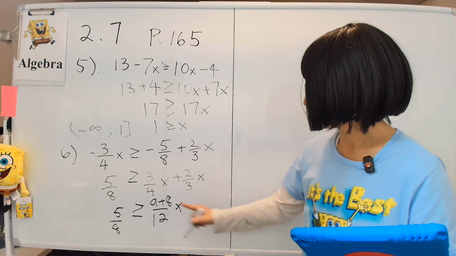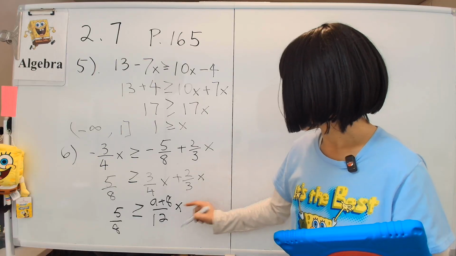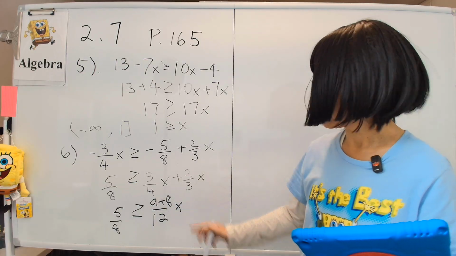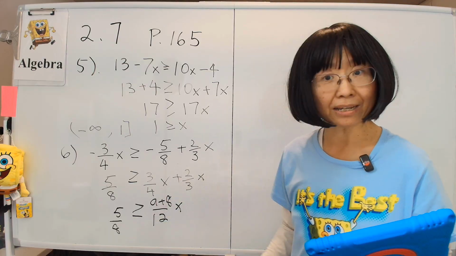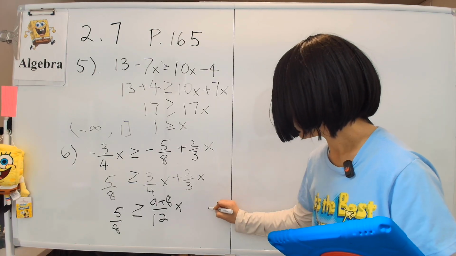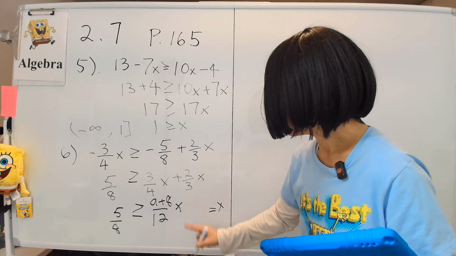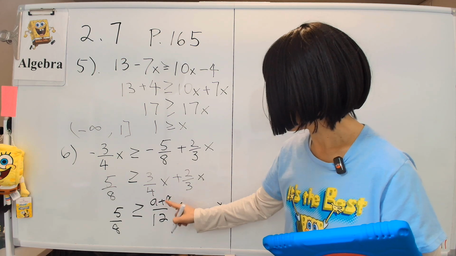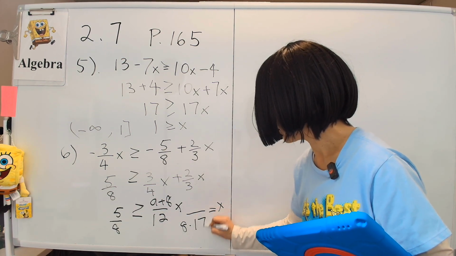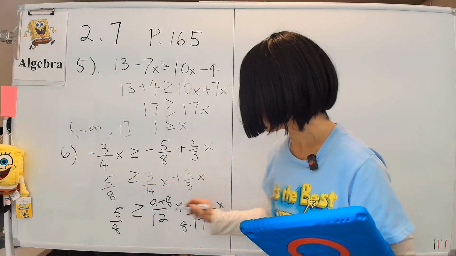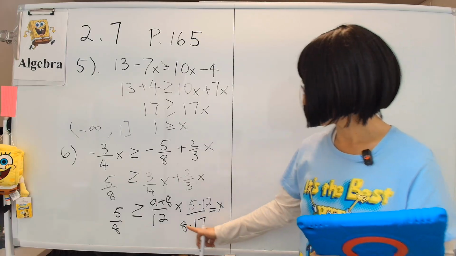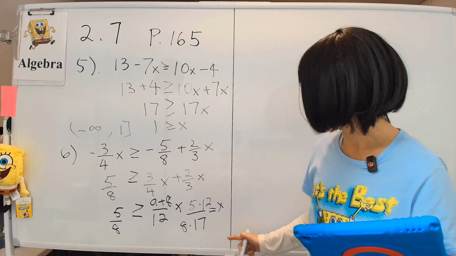Okay, and then 9 plus 8 is 17. Now we are going to do that cross multiplication thing, which also applies to inequalities as long as you're not dividing out something negative in front of x. So then x will be equal to, we'll push the 17 down here, so 8 times 17, and move the 12 across up, so this is 5 times 12. And that is what x is once we calculate what this thing is on some calculator.